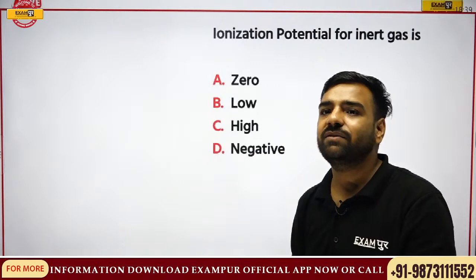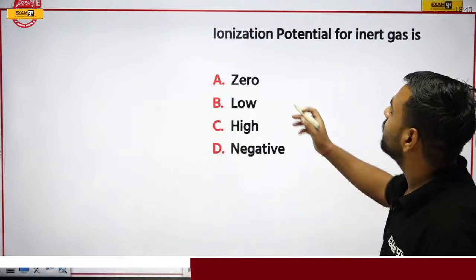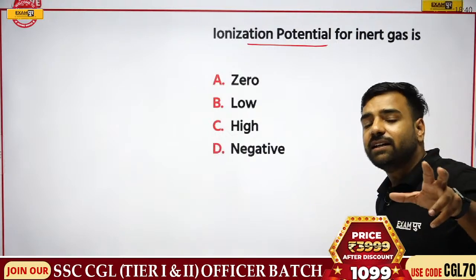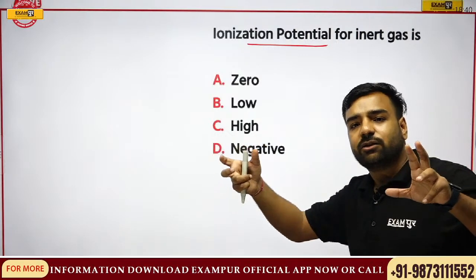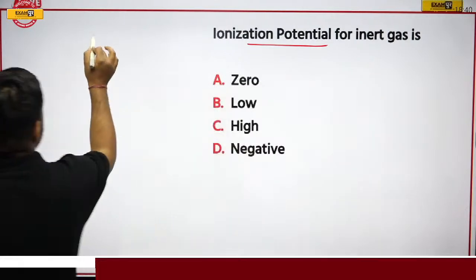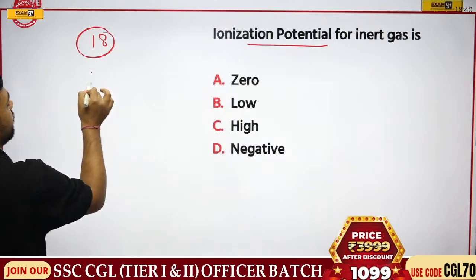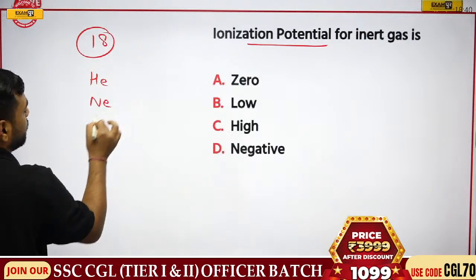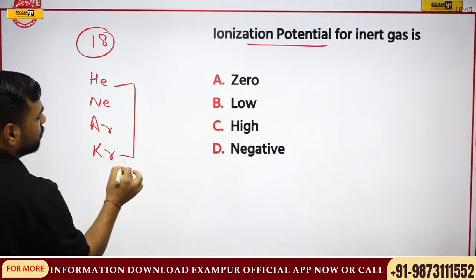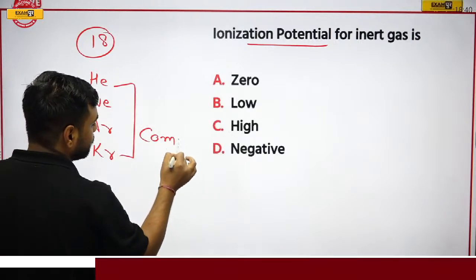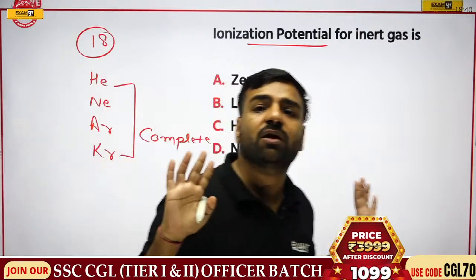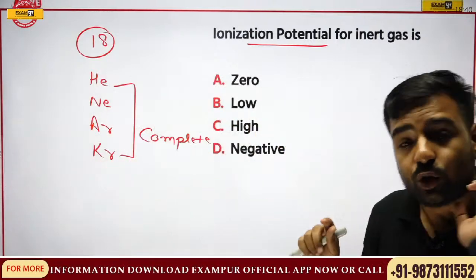So Gobinath is with A, that is 0. Gobinath, how much energy is required for an inert gas to take out that electron? So if I want to take out an electron from these inert gases, what are they? That is, I am talking about the 18th group. If I talk about helium, neon, argon, krypton, since their outermost shell is already complete, they are not going to get involved in bonding and all. Fine. So Udbhav is also with it.